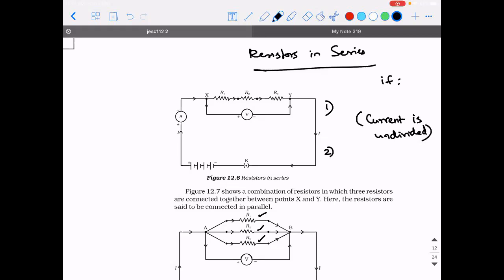Sir, can you repeat the last line again, sir? Such that the sum of the potential differences is equal to the potential difference across the battery.